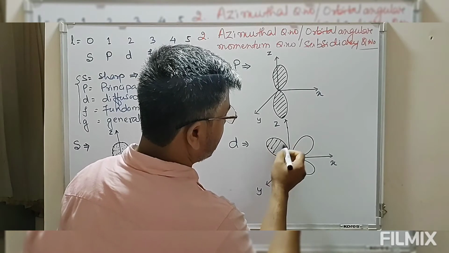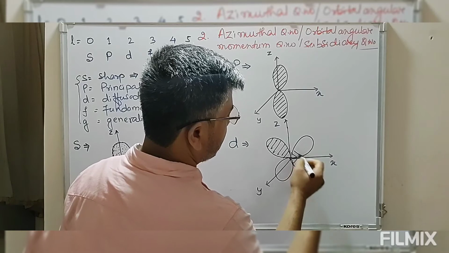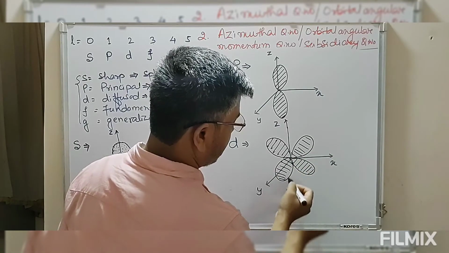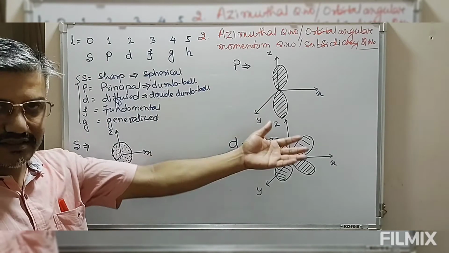This is double dumbbell shape. Just forget about the orientation along axis. Orientation we are going to deal with in the next quantum number.